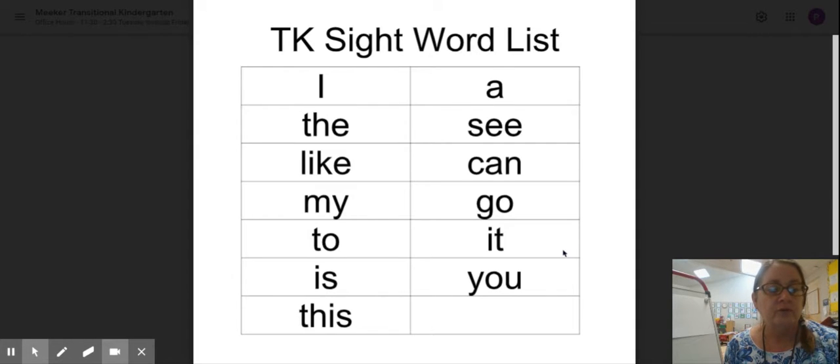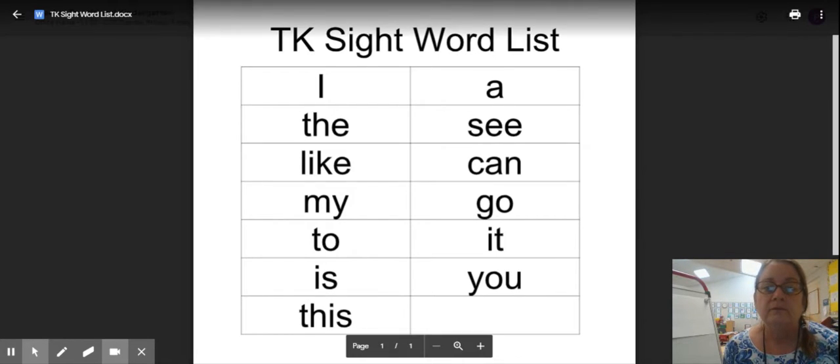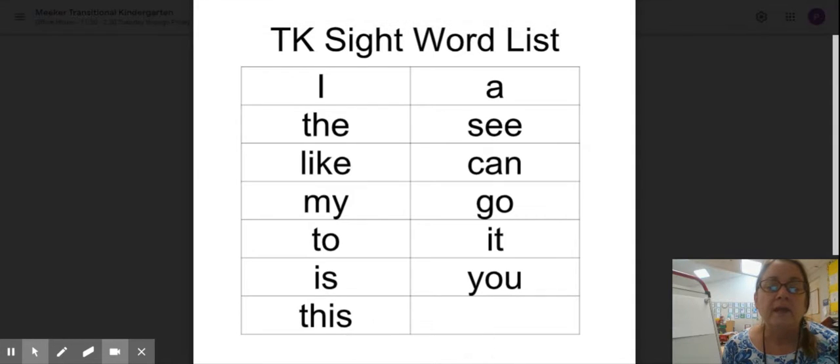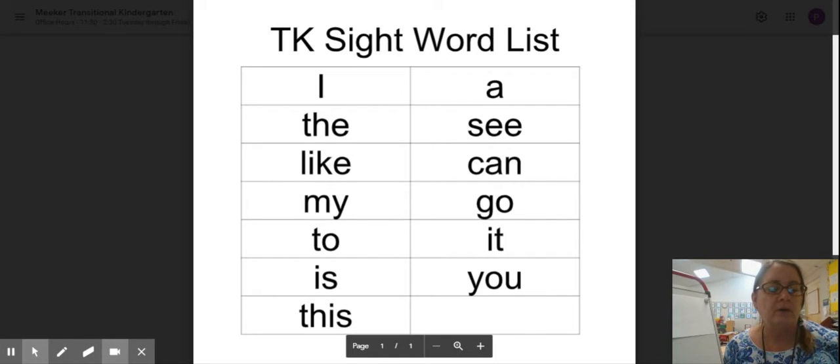Number one, the first letter of the first word of every sentence starts with an uppercase letter. So whatever word you use, even if you see it like this, my, for example, and that's a lowercase, change that lowercase to an uppercase because the first letter of every first word of every sentence is capital. Then please remember, after you write your word, you're going to put a space between each word.